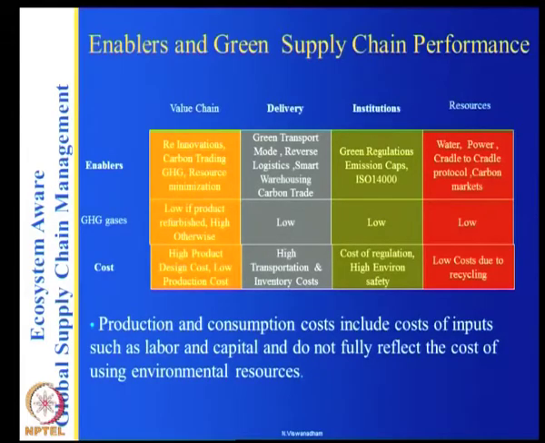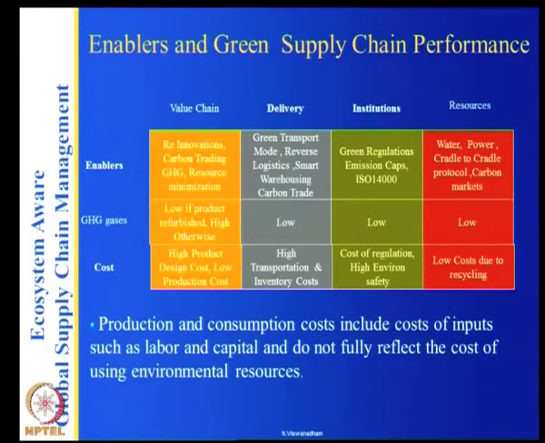What happens to them? So low if the product is refurbished, high otherwise. GHG gases are lower because you are using all these innovations, and your delivery GHG gases will be low.